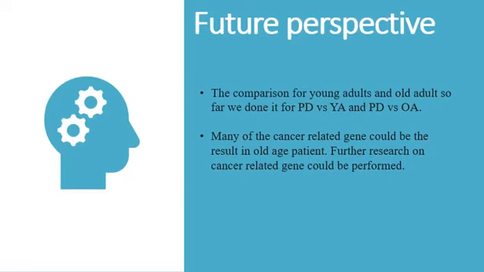The present data allow us only to speculate or observe the direction of a change. More time points and age-matched sample comparisons will be necessary to establish proper timing or proper range of observation of a gene by age. Many cancer-related genes could be the result in old age patients. Further research on the cancer-related genes could be performed.